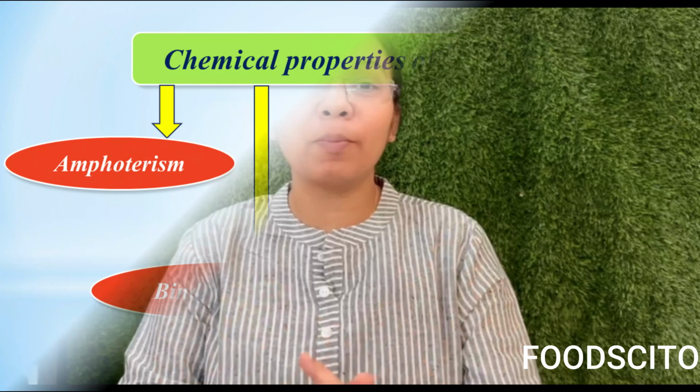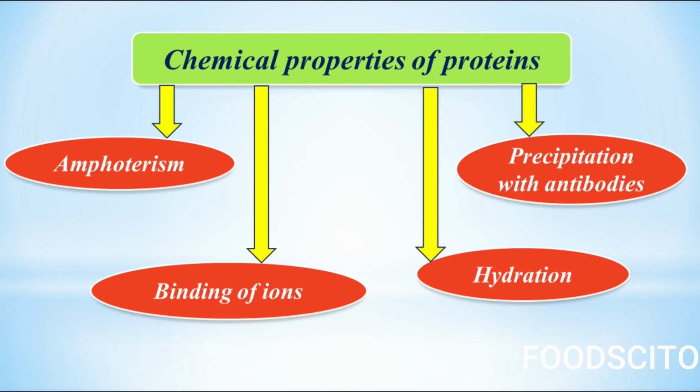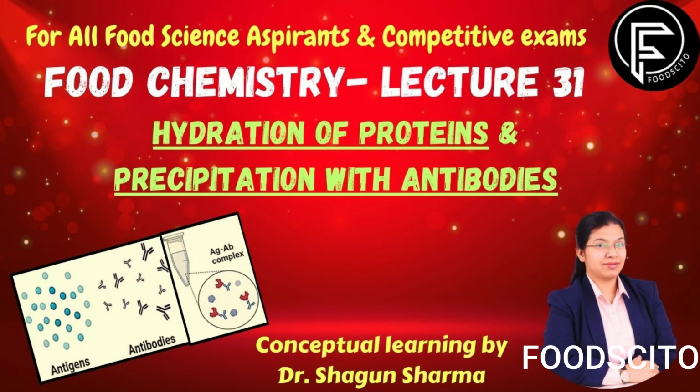In the ongoing series on proteins on my channel Foodscito, these days I am discussing the chemical properties of proteins. In my last session, I discussed amphoterism and binding of ions. And in today's video, I will be discussing the remaining two properties, that is, hydration of proteins and precipitation with antibodies. Proteins can form hydrates with water, and this reaction is very important in food chemistry.